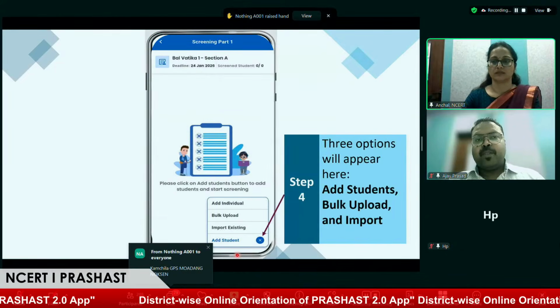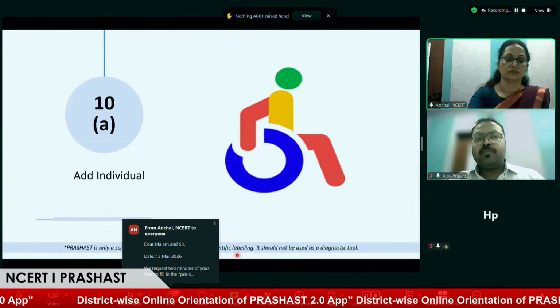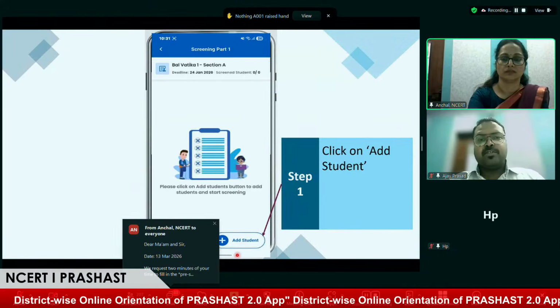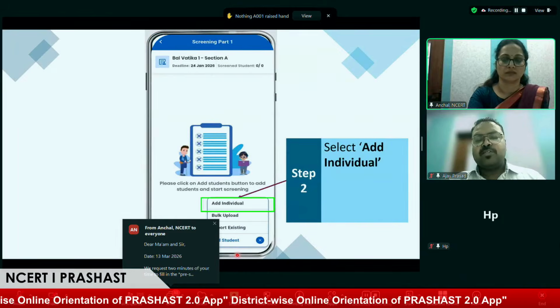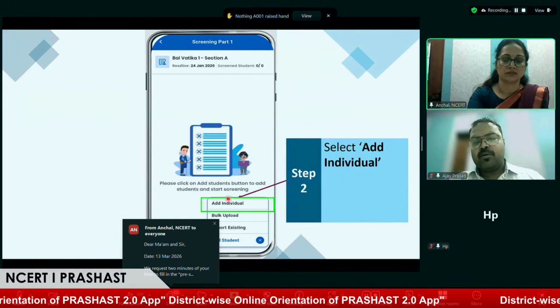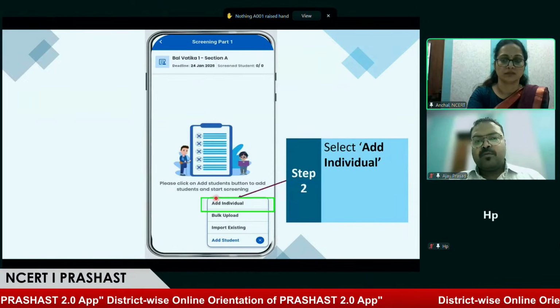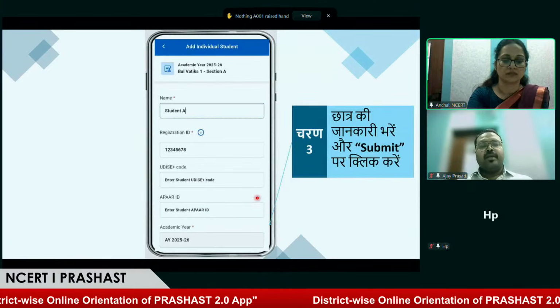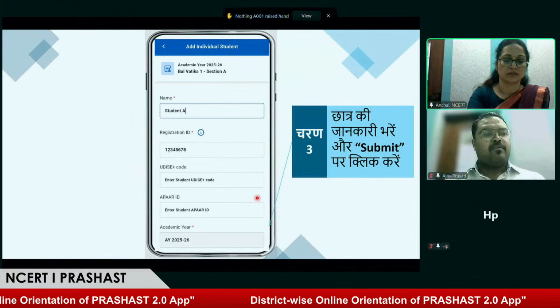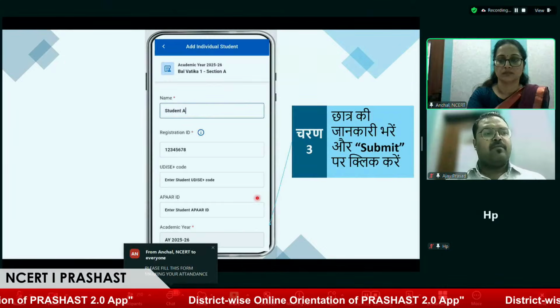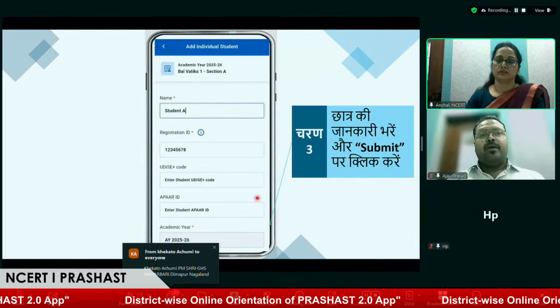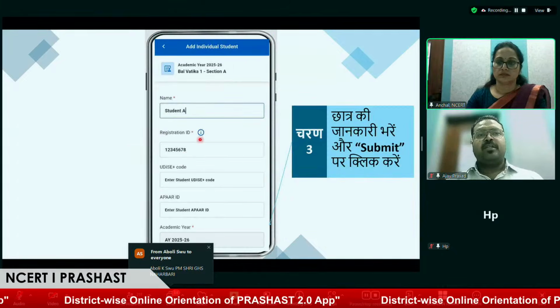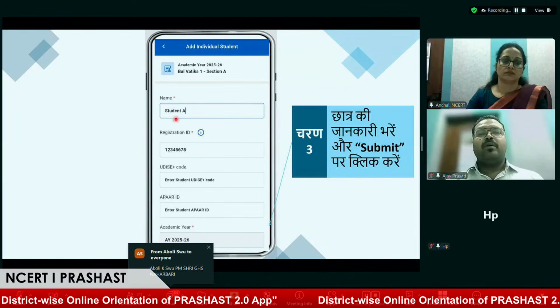Now we'll see what are the possible ways to add students in this application. To add a student, the teacher will have to click on add individual. This is the first process we are showing. On clicking add individual, the teacher will get a form with all the details required for a student. We have to make sure that the registration ID includes a unique number for the student.